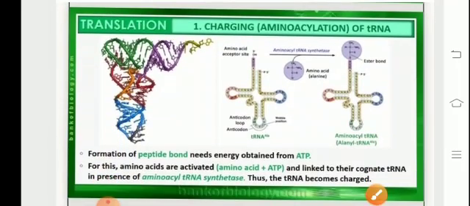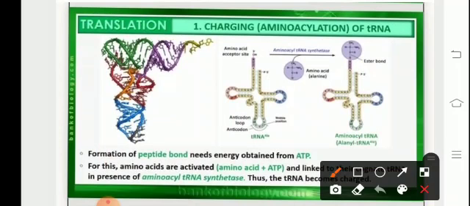Now talking about the charging, or the aminoacylation, of tRNA. When we have a look at the diagrammatic representation over here, this is the structural representation of the tRNA, where it has the 3' hydroxyl end and the 5' phosphate group. The 3' arm is a little bit longer, and there are arms having loops. The arm present at the base is called the anticodon arm, and that is responsible for recognizing and binding codons on the mRNA.